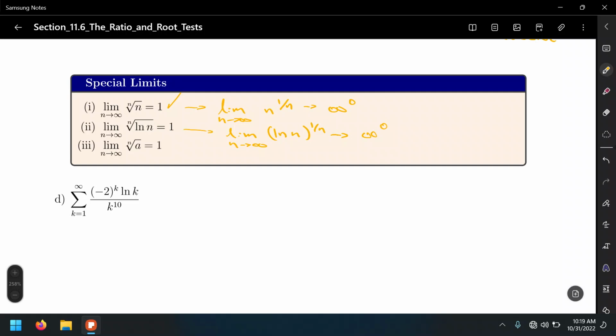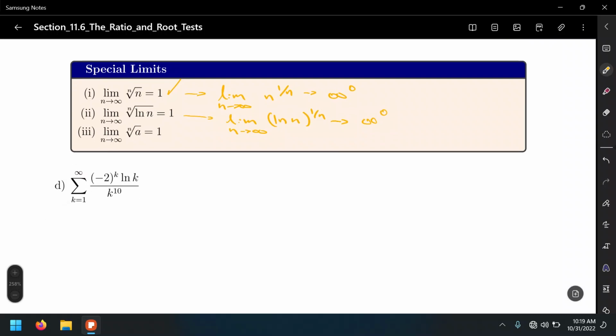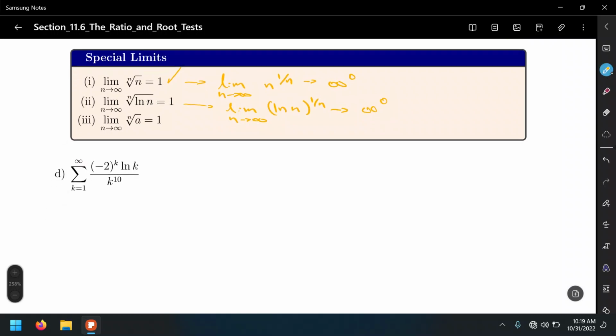So at this point, when you're in Calculus 2 or when you apply these limits in a higher level course, it's fine to just memorize these limits, know them and use them. Otherwise, you would have to do some work on the side, compute the limit using L'Hopital's rule, half a page for every single type of limit or so, and the problem is just going to take forever. So in this case, just use these limits and you're good to go. All right. So let's look at one example that involves using these special limits.